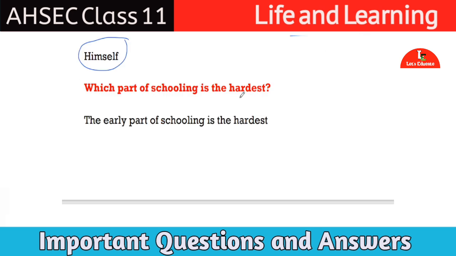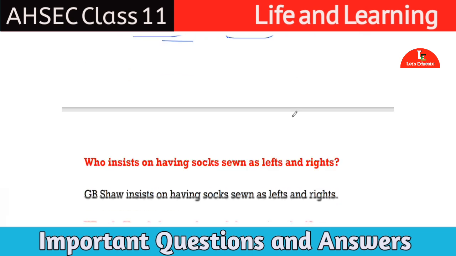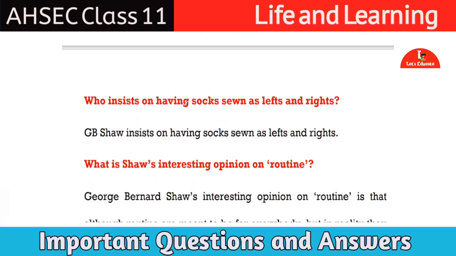Which part of schooling is the hardest? And according to Shaw, the early part of schooling is the hardest. Why? We will study this in the upcoming question answer. In this video only, we will study why he has said like this, that the early part of schooling is a very dangerous thing. Next question. Who insists on having socks sewn as left and right? Answer will be GB Shaw insists on having socks sewn as left and right.